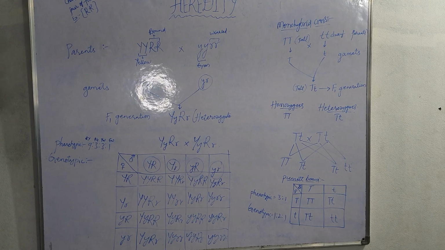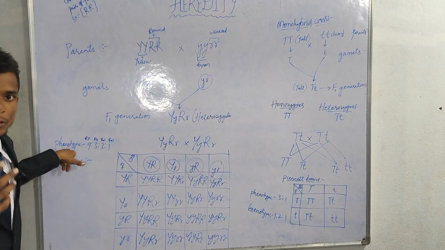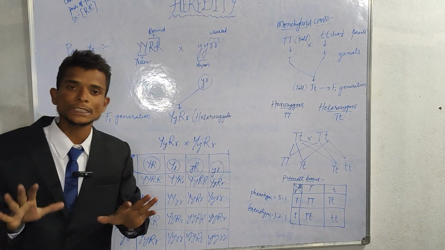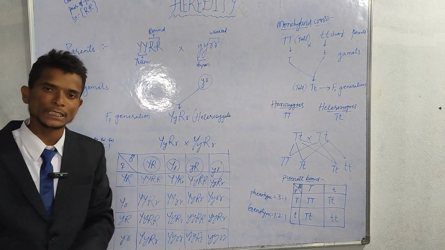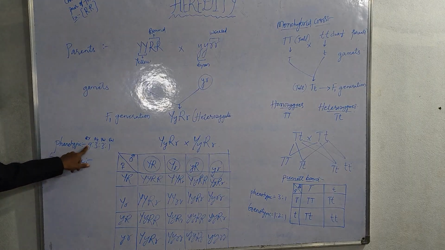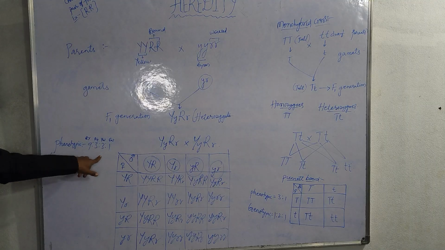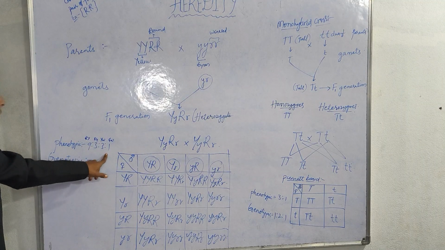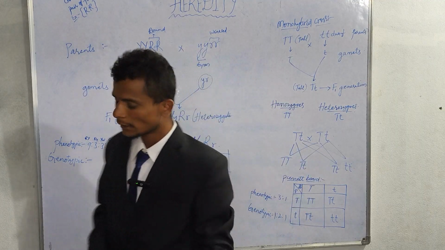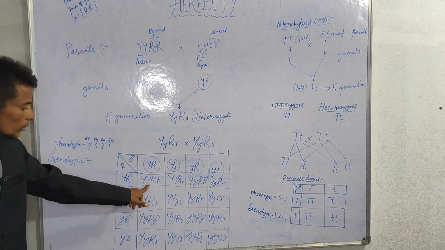Here in the F2 generation, what we observe with the eye is 9 to 3 to 3 to 1. We expect 16 offspring. Of these 16, 9 are round and yellow, because one factor is enough to show dominance, 3 are round and green, 3 are yellow and wrinkled, and 1 is green and wrinkled. When you look at the genotypic characters, you need to see the genes, the alleles.